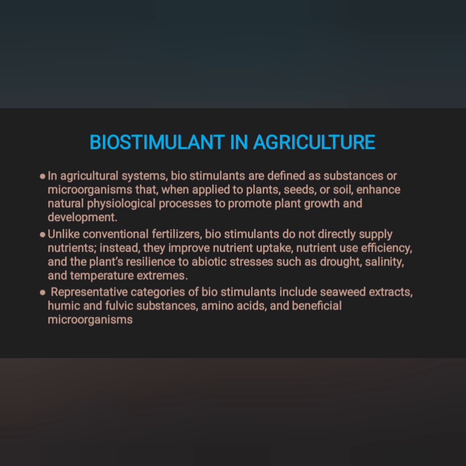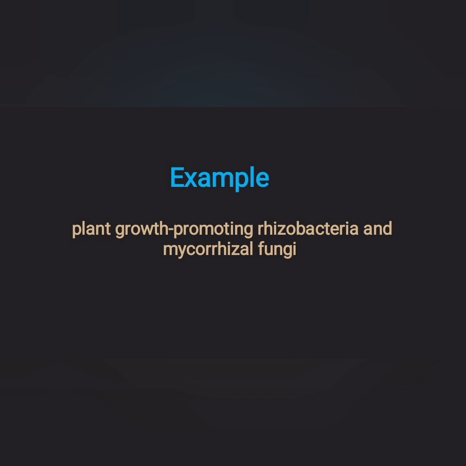Representative categories of biostimulants include seaweed extracts, humic and fulvic substances, amino acids, and beneficial microorganisms. For example, a familiar biostimulant in agriculture is PGPR, which is plant growth promoting rhizobacteria, and a common beneficial fungus is mycorrhizal fungi.